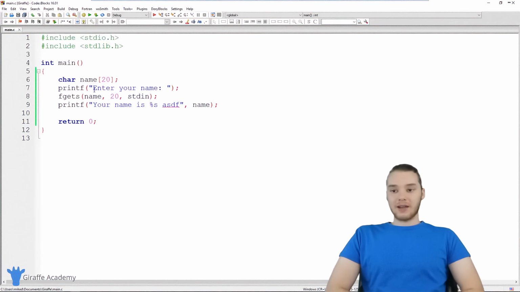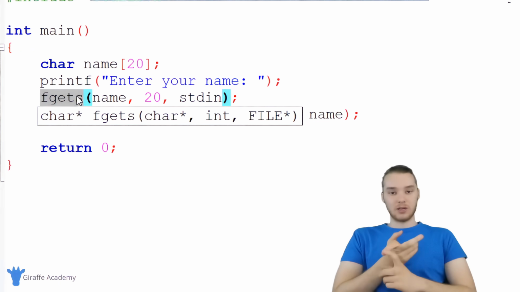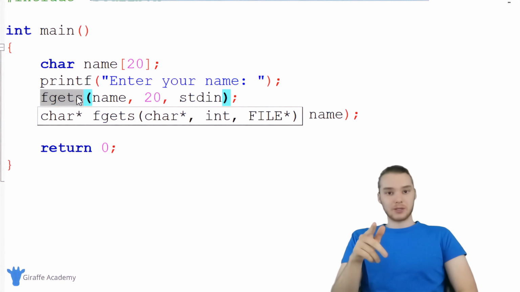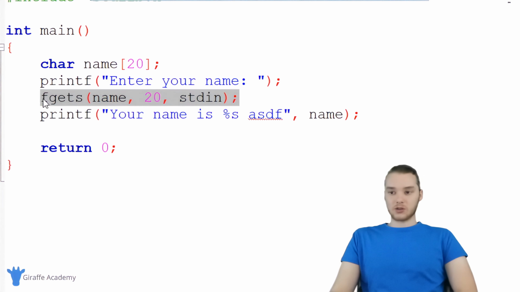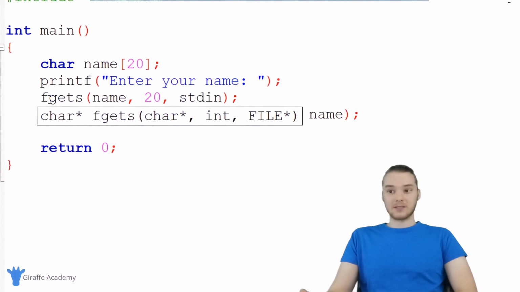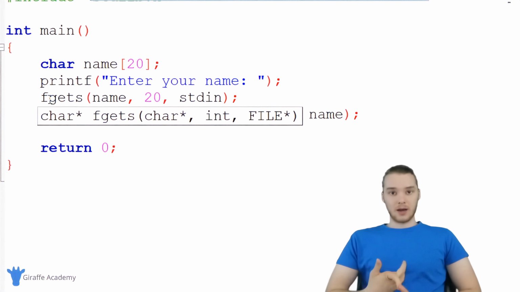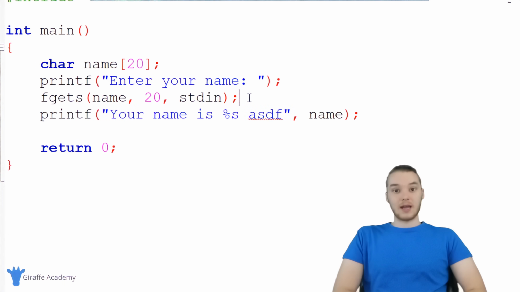But for the most part, I would say if you're getting input from a user in the form of a string, you can use fgets. You could also use scanf, and you could use multiple %s's, and I'm going to show you guys how we could do something like that in a future tutorial. But for the most part, whenever you're getting a string from the user, you just want to use fgets. So that's the basics of getting input from the user. Like I said, there's a couple other things that we can do, and I'm going to talk about at least one other way that we can get strings from the user in a future tutorial, but this is the basics, and you can play around with doing this stuff in your programs.